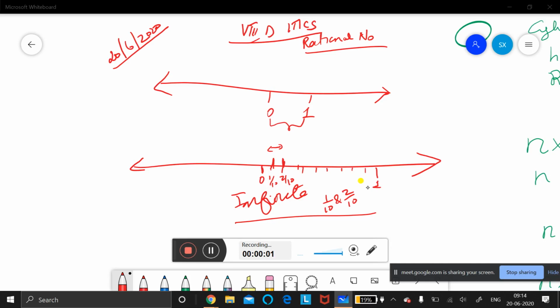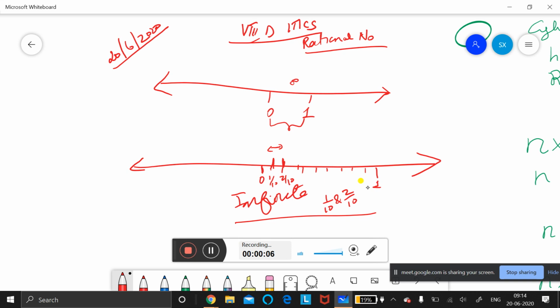Now, rational numbers in between 0 to 1, infinite number of rational numbers are there. Very good. Now tell me, in between 0 to 1, how many rational numbers are there? Again, we have infinite rational numbers.